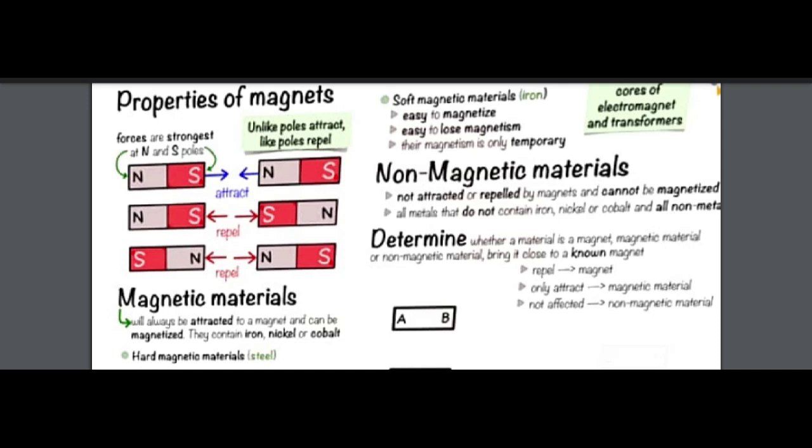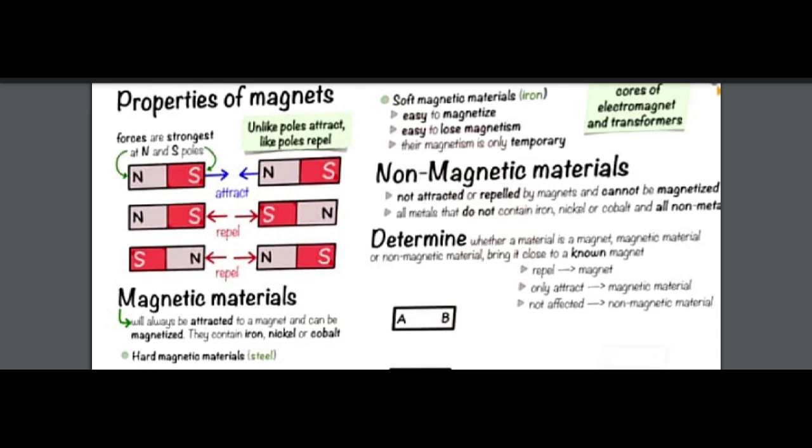All metals that do not contain iron, nickel, or cobalt, and all non-metals. Any substance, element, or metal that does not have iron, nickel, and cobalt inside it will not be magnetized. That is the best example of non-magnetic material.